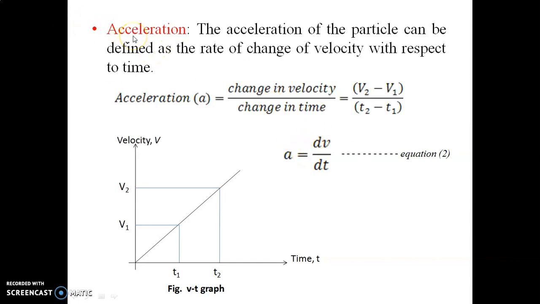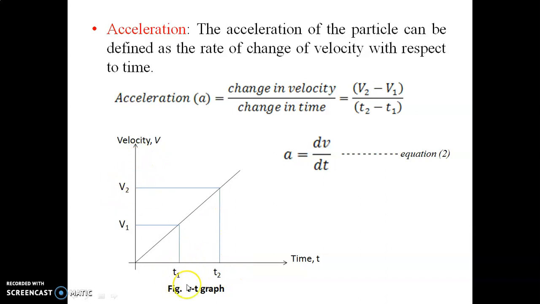Let us try to understand what acceleration is. The acceleration of a particle can be defined as the rate of change of velocity with respect to time. If I consider the velocity versus time graph, let us consider that when time t is 0, v is 0. It means initially the body was at rest. At time t1 the velocity is v1, at time t2 the velocity is v2.